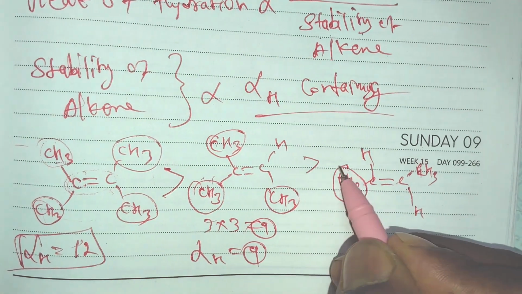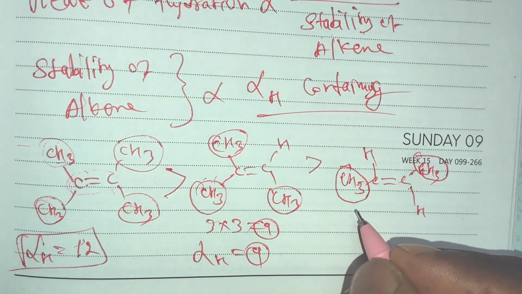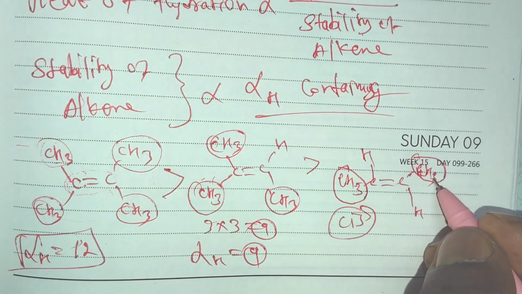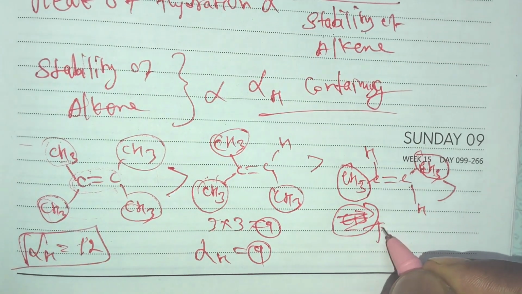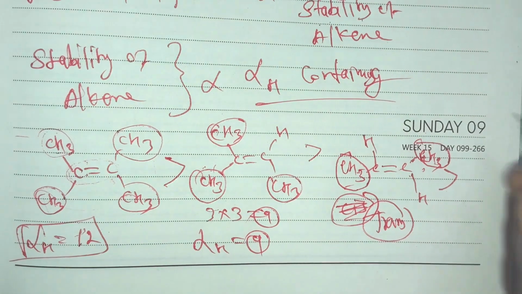Here this methyl group and this methyl group are in opposite directions. That's why there's a trans isomer. This is the most stable compared to that. Opposite means it's a trans isomer. This is the most stable compared to that.